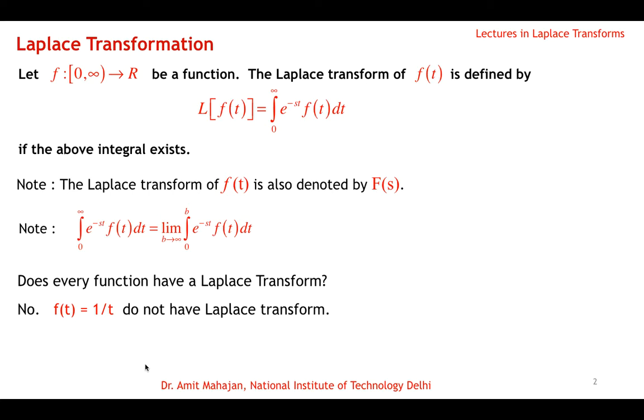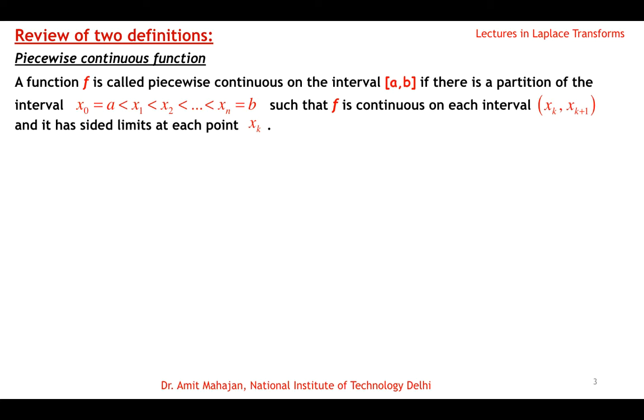Okay, so to answer that question, I will first review two definitions. The first definition that we should know is about piecewise continuous functions.